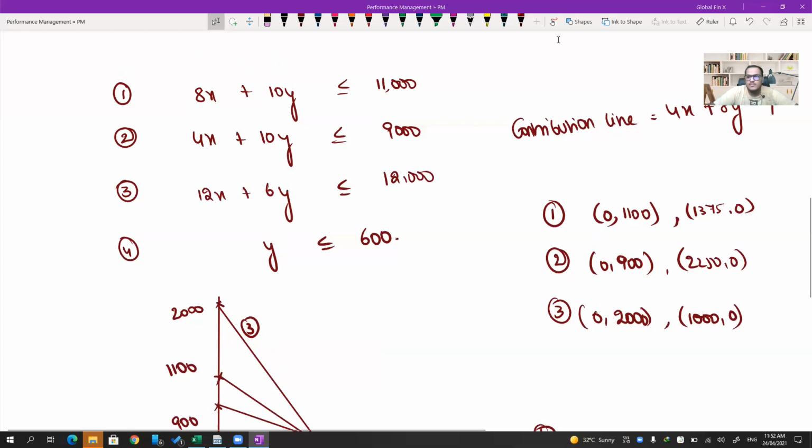Come on, guys, faster. Mathematics, sir. Solving the equations. Equation 1 minus equation 2. If I'm doing 1 minus 2, what will happen? 10y gets cancelled. 8x minus 4x is 4x, less than or equal to 11,000 minus 9,000, that is 2,000. That implies x should be less than or equal to 500, something like that. Do you remember?